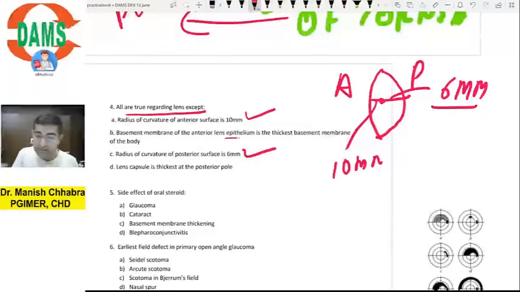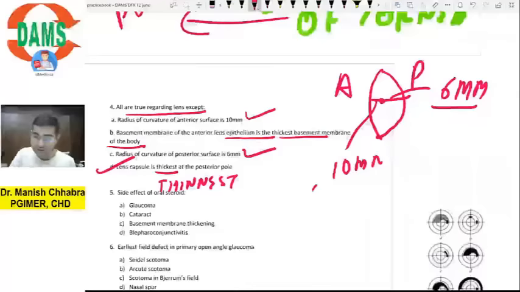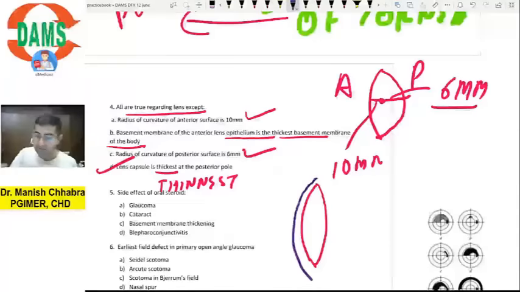The basement membrane of the anterior lens epithelium is the thickest basement membrane of the body. Absolutely correct. The fourth is the lens capsule is thickest at the posterior pole. No, it is thinnest at the posterior pole. It is thinnest at the posterior pole. So this is your biconvex lens and it is surrounded by a capsule. You call it the lens capsule.